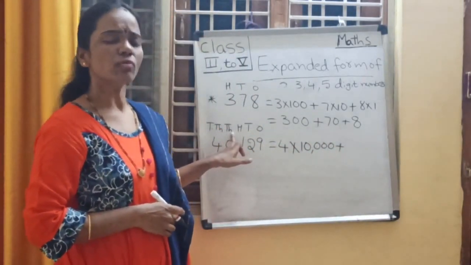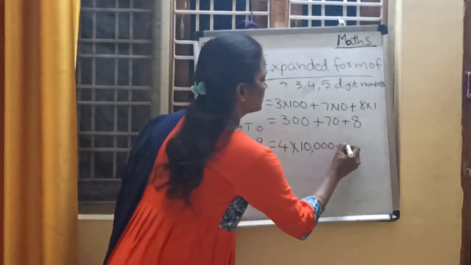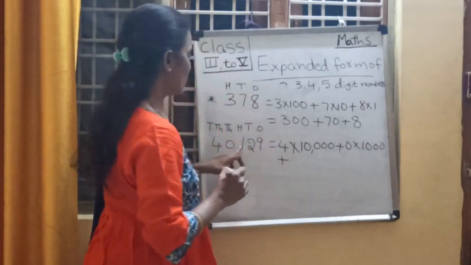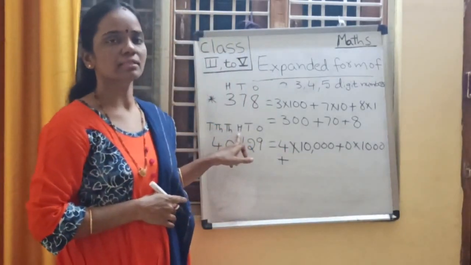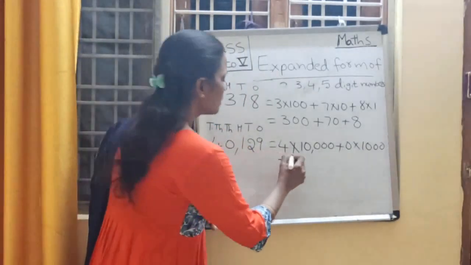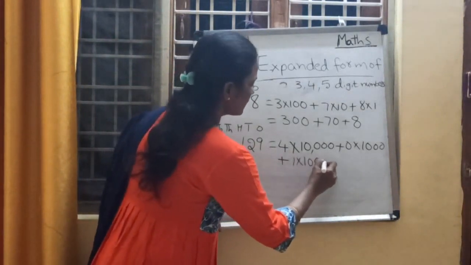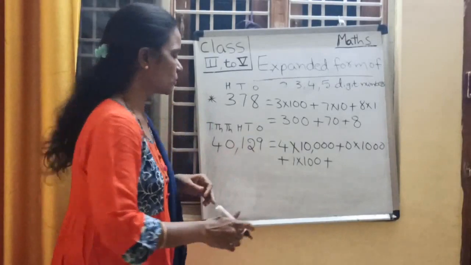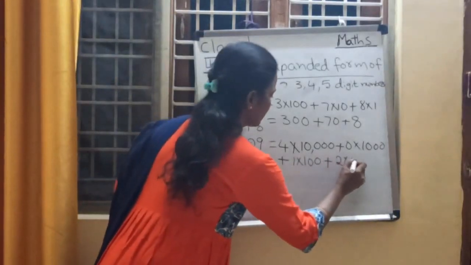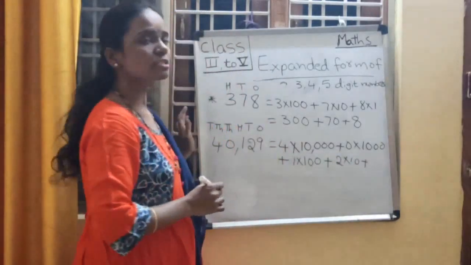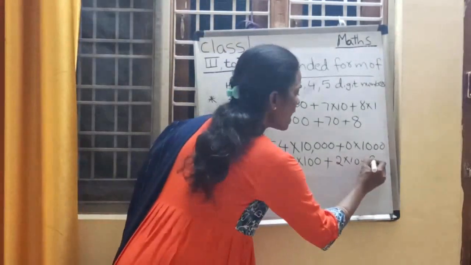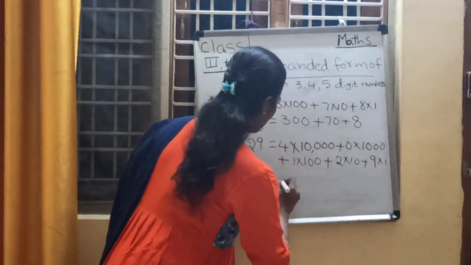Thousands place. Then what is the place value of 0? 0 into 1000, plus 1 is in hundreds place. Then what is the place value of 1? 1 into 100, plus 2 is in tens place. What is the place value of 2? 2 into 10, plus 9 is in ones place. What is the place value of 9? 9 into 1. Now write down the final answer.